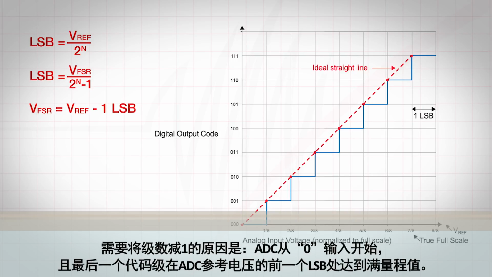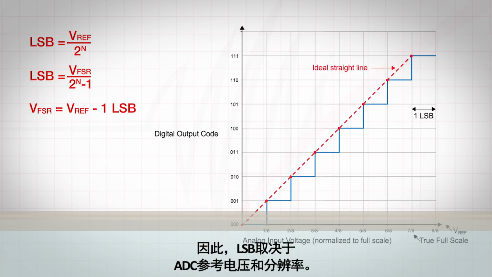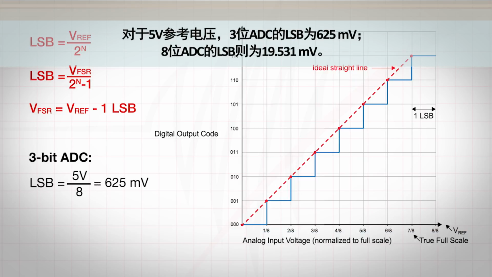The subtraction of one level is needed as the ADC starts at the 0 input and the last code level reaches the full-scale value 1 LSB before the ADC's voltage reference. Thus, the LSB is dependent on both the ADC's voltage reference and resolution. With a 5-volt voltage reference, a 3-bit ADC would have an LSB of 625 millivolts, and an 8-bit ADC would have an LSB of 19.531 millivolts.